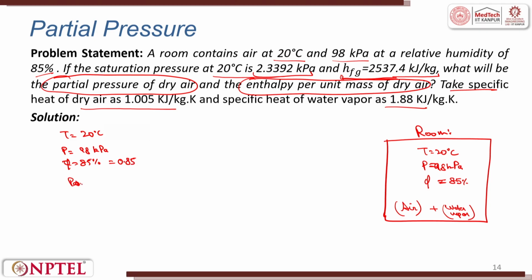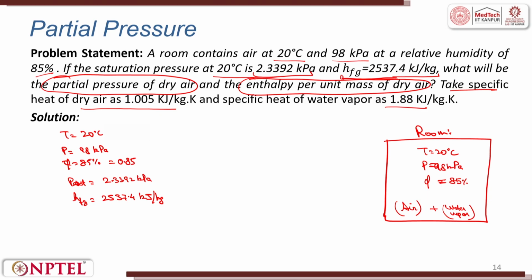Psat is 2.3392 kilopascal and hfg is 2537.4 kilojoules per kg. Let me try to calculate the partial pressure of dry air and enthalpy per unit mass of the dry air.